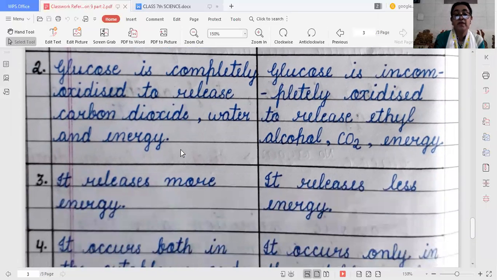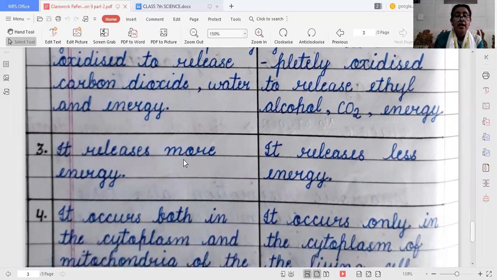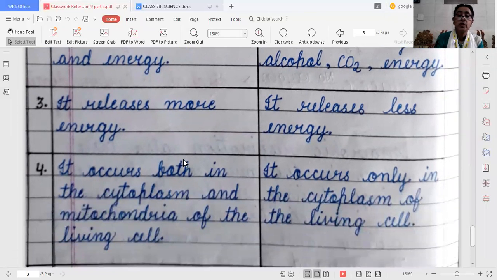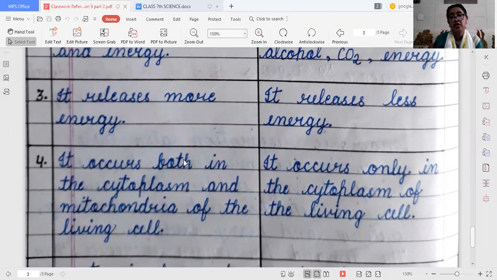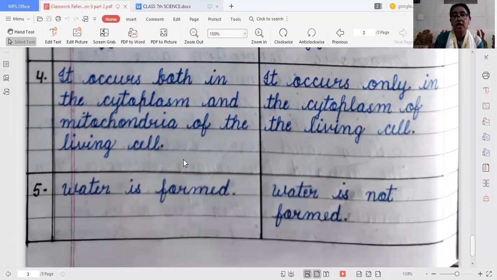In aerobic respiration, because there is complete oxidation, it releases more energy. But in anaerobic respiration, it releases less energy. Aerobic respiration occurs in both the cytoplasm and the mitochondria of the living cell, but anaerobic respiration occurs only in the cytoplasm of the living cell. And water is formed in aerobic respiration, but water is not formed in anaerobic respiration.